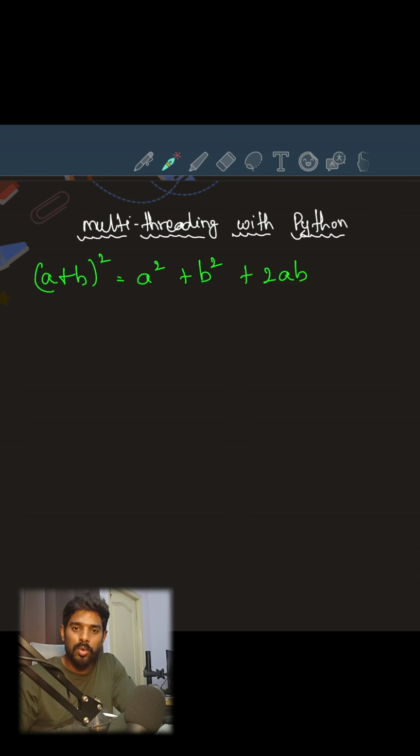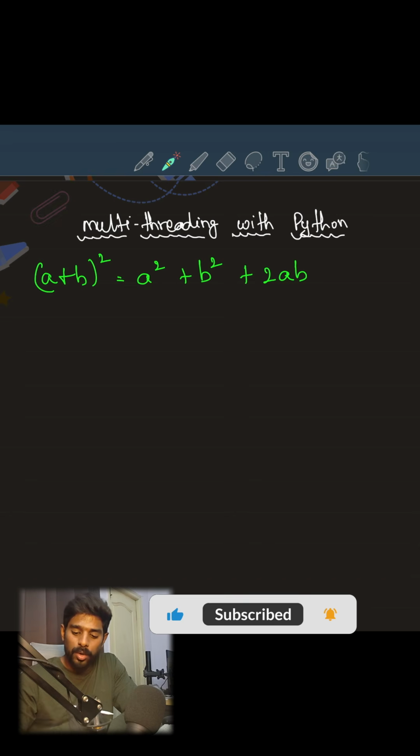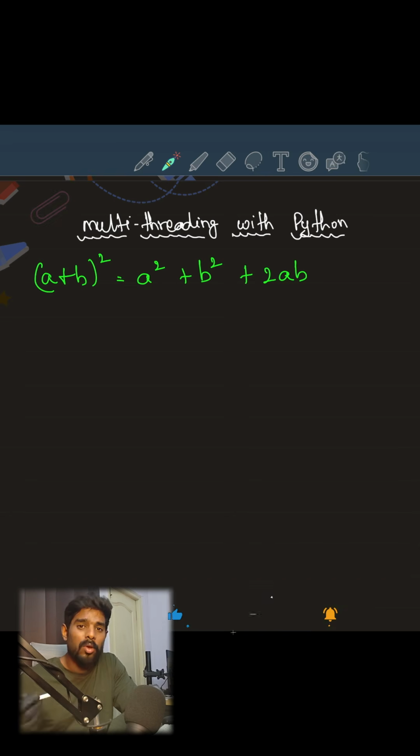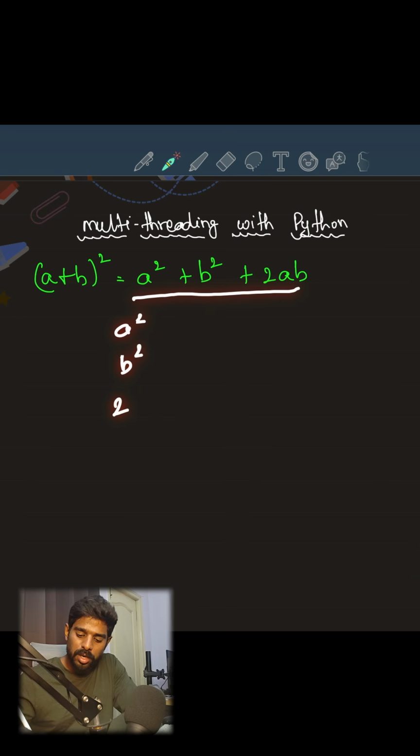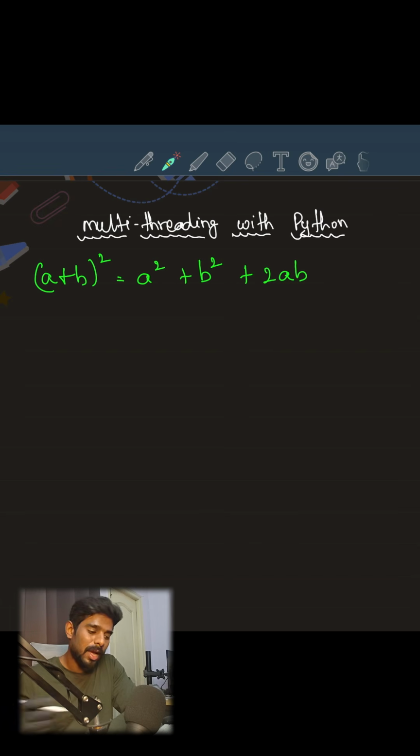In programming scenarios, in real world execution scenarios, there are situations where we can do operations in parallel. So here, when you have 8 CPUs in a machine, why are you going to run these three instructions, a square, b square and 2ab, in a single CPU? If you execute them, all the 7 remaining CPUs are going to be idle, and this one CPU is going to execute 3 instructions. It is going to take time to execute 3 instructions.